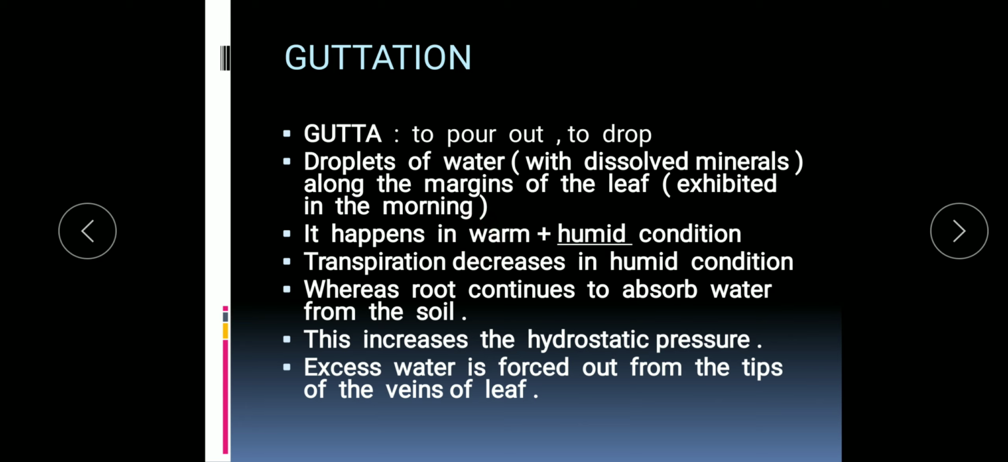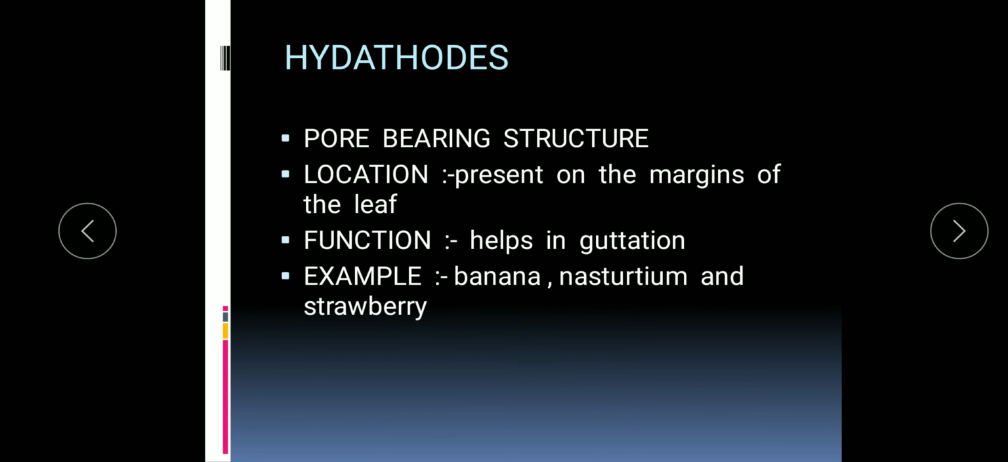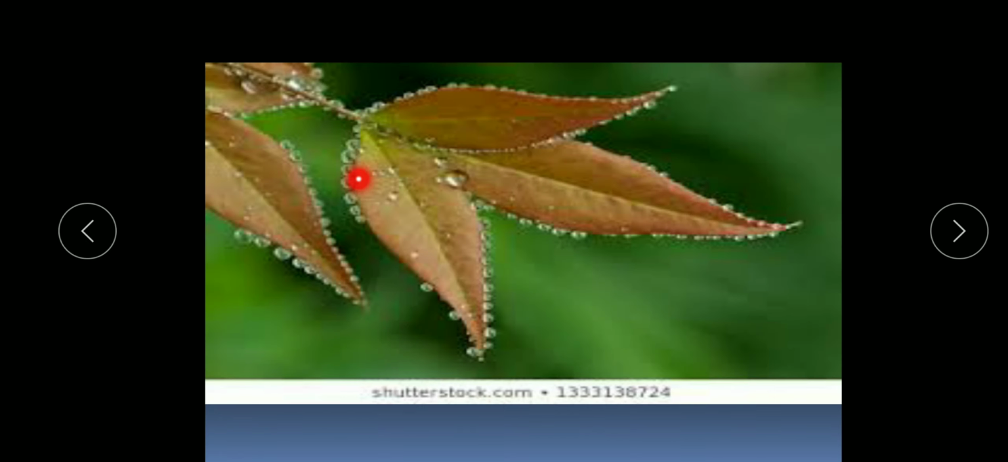As you know, humidity decreases the rate of transpiration, whereas the root continues to absorb water from the soil. Because of this imbalance, more water is absorbed and less transpiration occurs. This increases the hydrostatic pressure, and due to this increased hydrostatic pressure, the excess water is forced out from the tips of the veins of the leaves. From the tips of the veins of the leaf, the excess water is oozed out in the form of droplets.